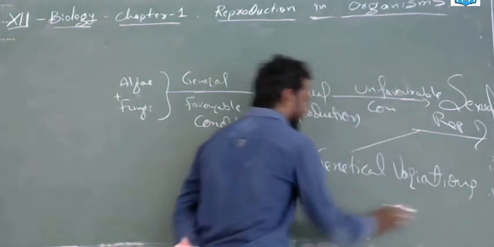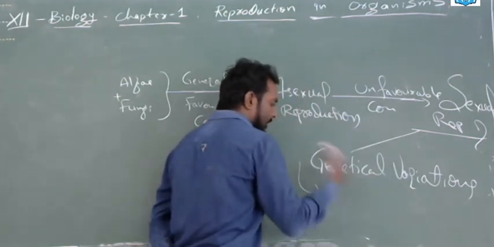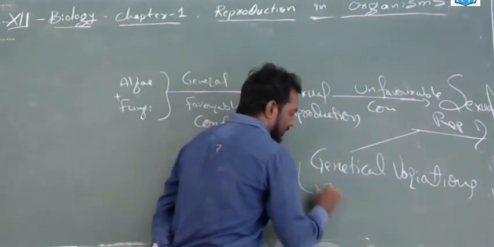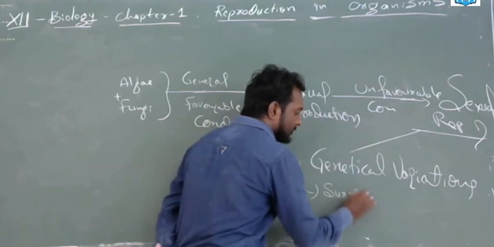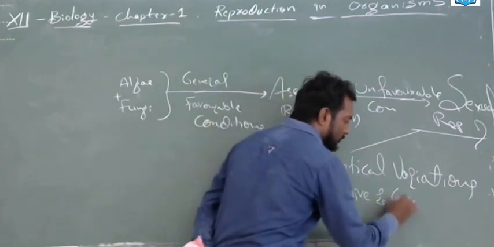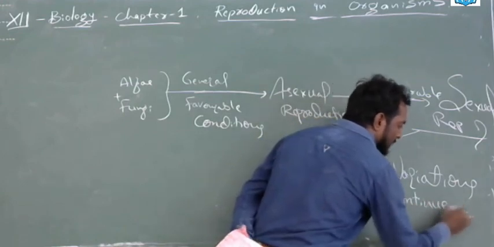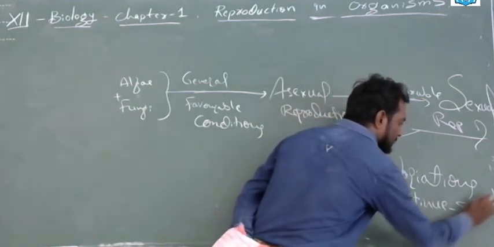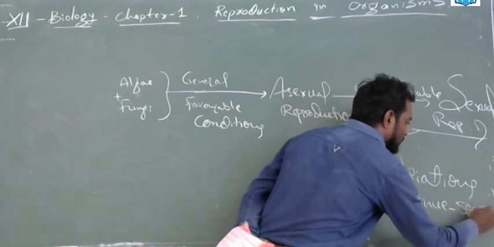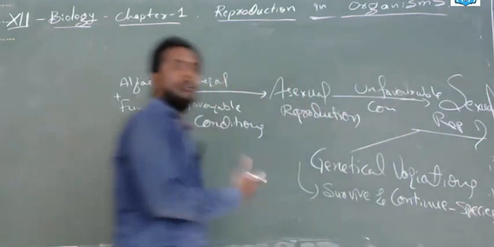Because of the genetic variations, they can survive in adverse conditions and continue the species. This is the starting point of the chapter.